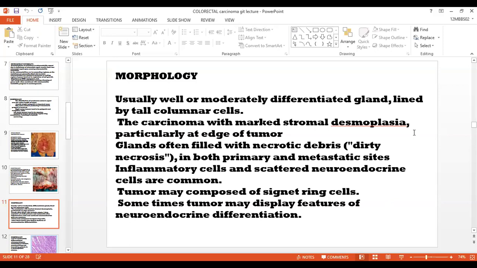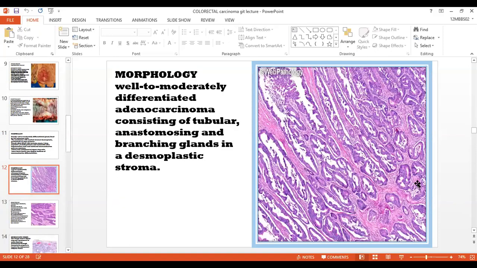The inflammatory cells and scattered neuroendocrine cells are commonly seen. Tumor may be composed of signet ring cells. Sometimes the tumor may display features of neuroendocrine differentiation. This one is the microscopic picture of the well differentiated adenocarcinoma.